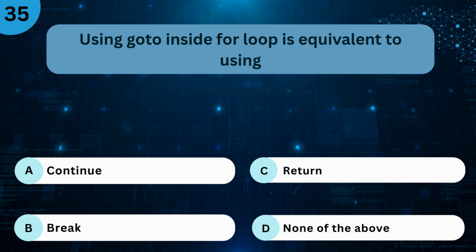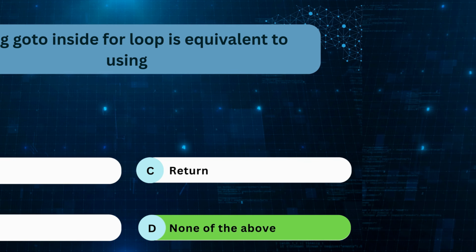Using goto inside for loop is equivalent to using A. Continue. B. Break. C. Return. D. None of the above. The right answer is D. None of the above.